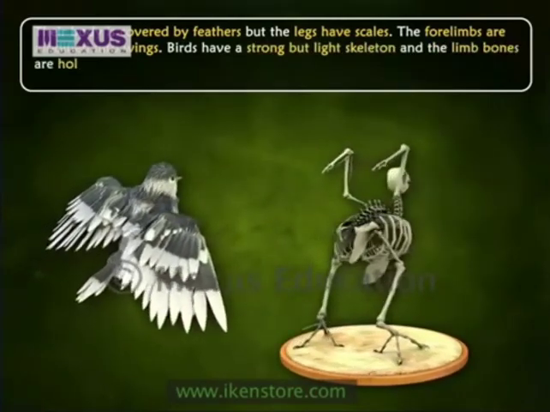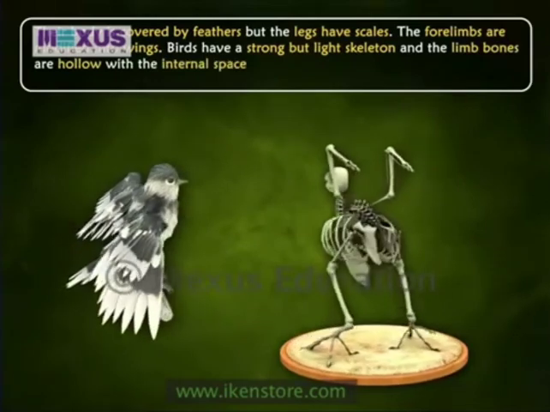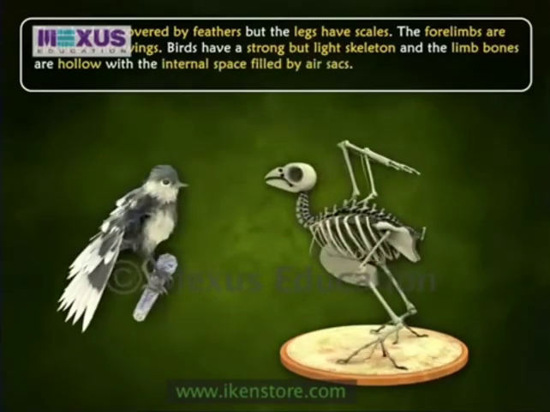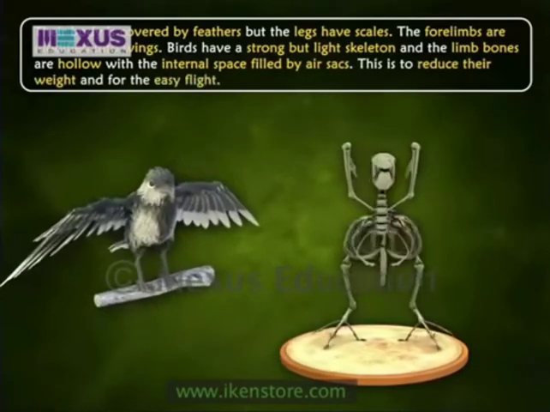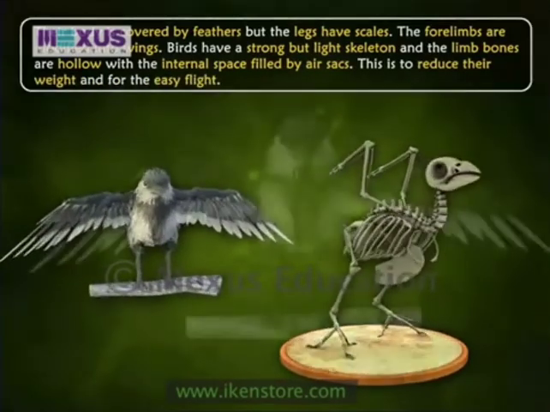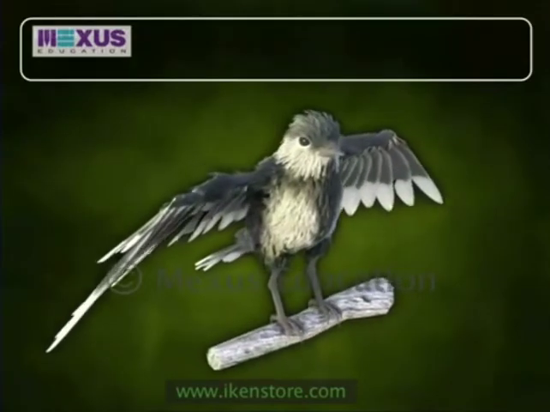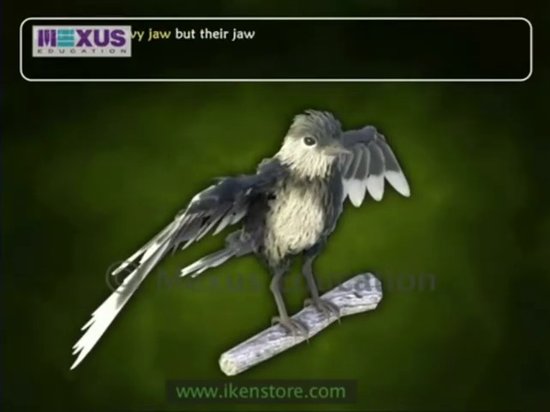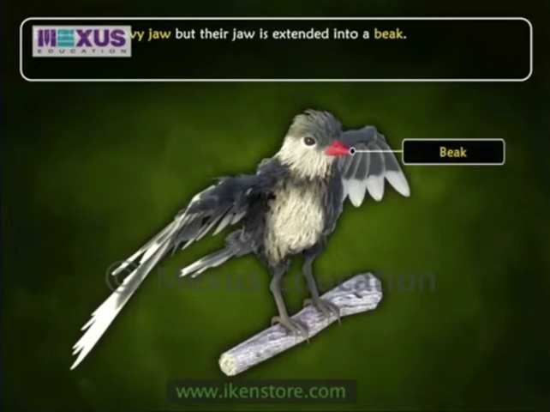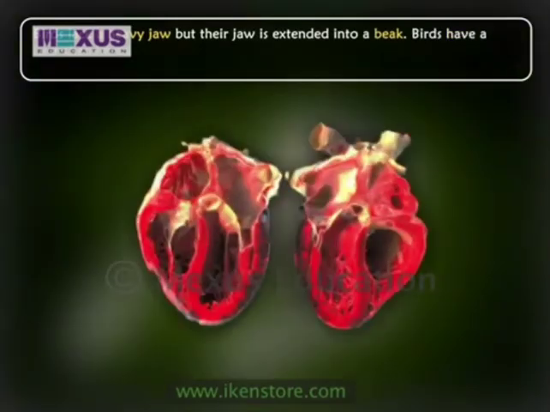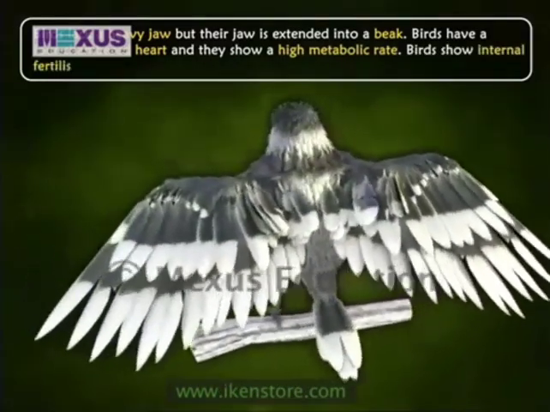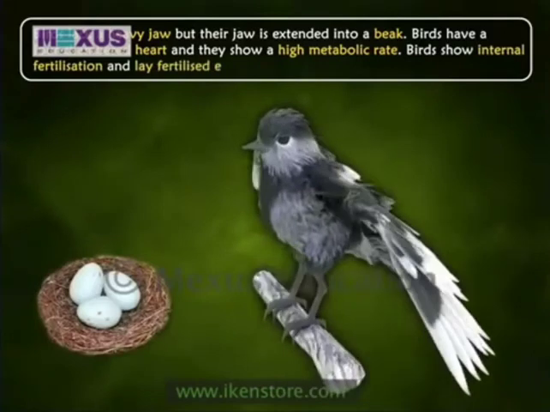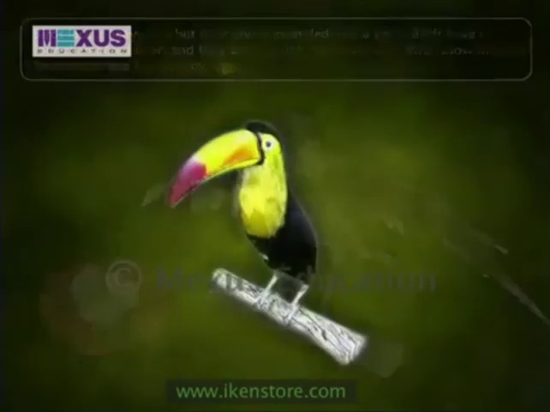Birds have a strong but light skeleton and the limb bones are hollow with the internal space filled with air sacs. This is to reduce their weight for easy flight. They have a jaw, but their jaw is extended into a beak. Birds have a three-chambered heart and they show high metabolic rates. Birds show internal fertilization and lay fertilized eggs.